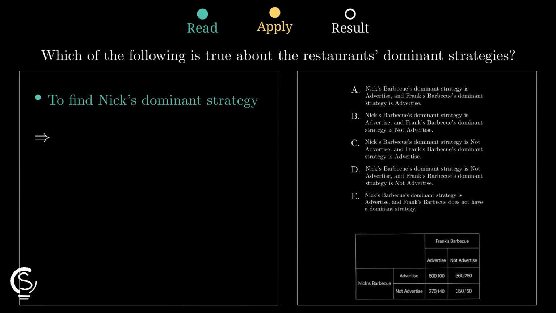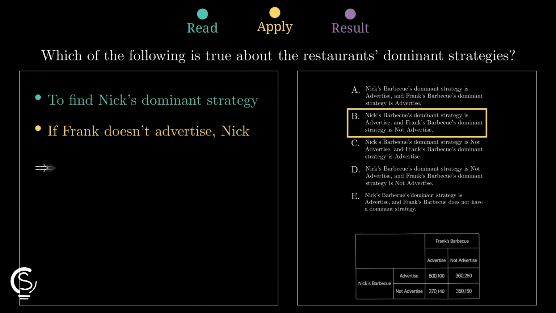Now we look at Frank's payoffs. If Nick advertises, Frank earns more by not advertising. If Nick does not advertise, Frank still earns more by not advertising. Therefore, Frank's dominant strategy is to not advertise, making option B correct.